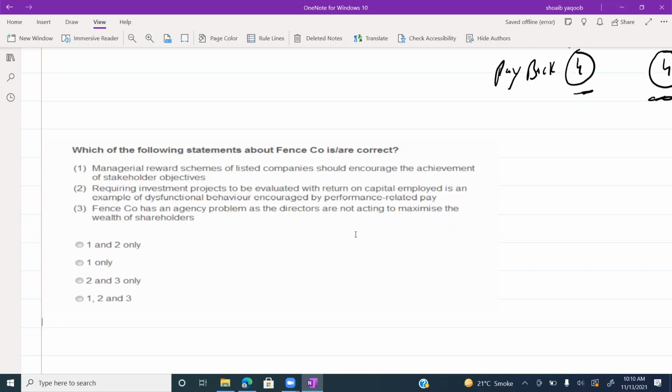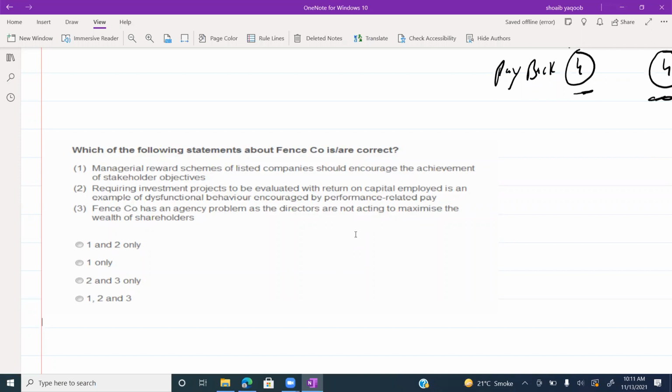Next: requiring investment projects to be evaluated with return on capital employed is an example of dysfunctional behavior encouraged by performance related pay. What is the meaning of this statement? If you are using only return on capital employed, you will be using accounting treatment.